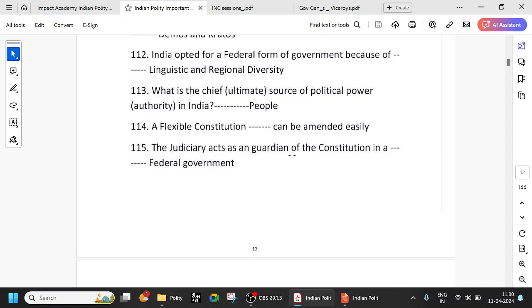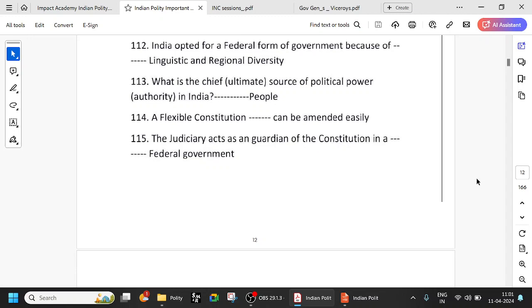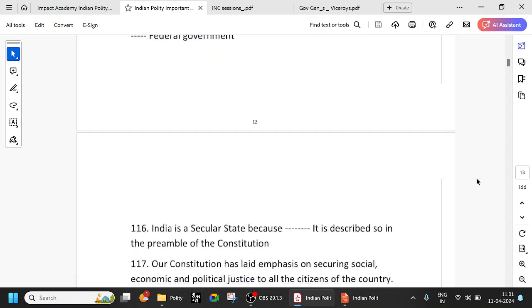So the judiciary acts as the guardian of the constitution in a federal government. Remember that ours is also a federal type of government, and the judiciary acts as the guardian of the constitution, because we have a unified judiciary. All the high courts work under the same judiciary. The Supreme Court is supreme, and every state has a high court, followed by district courts, etc.